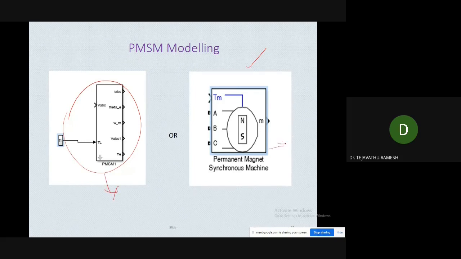We have not taken the existing model in MATLAB Simulink. Why? Because we don't know what is happening inside. When we are changing the torque, or the flux, or the reference speed, we cannot see exactly what is happening inside. If you design your PMSM motor using the modeling equations, we can see everything by using the scope.